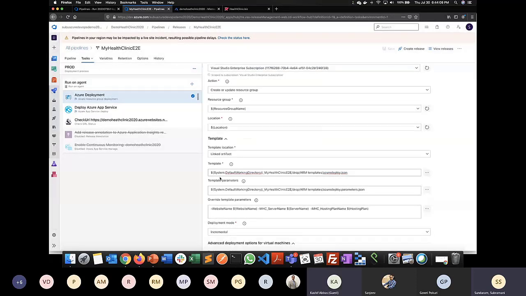The next one is a template parameters. So here I am linking the template parameters for this particular JSON file. Now I got my question. I got my answer now.